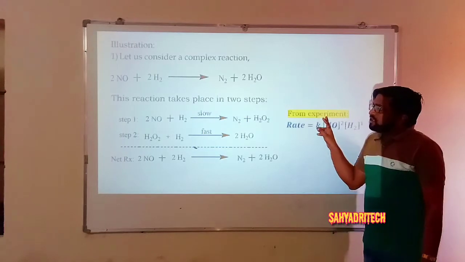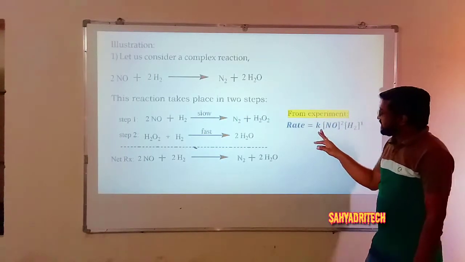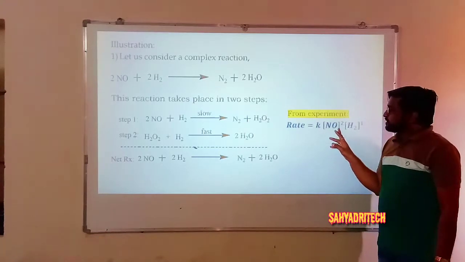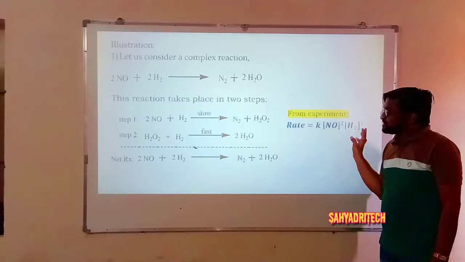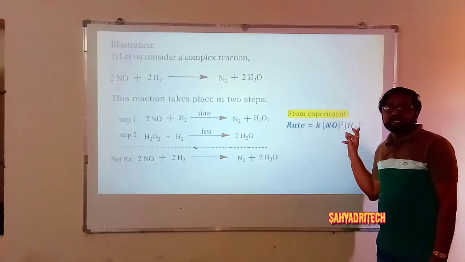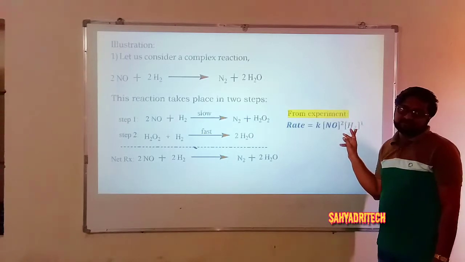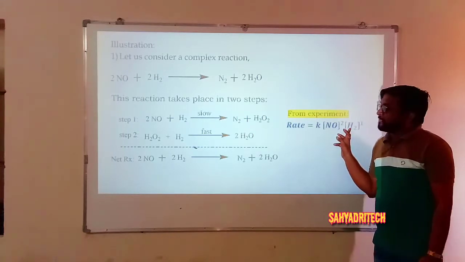From experiment, how can we get the rate law here? Rate = k[NO]^2[H2]^1. So this equation specifies the rate law, or I can say rate expression or rate equation.